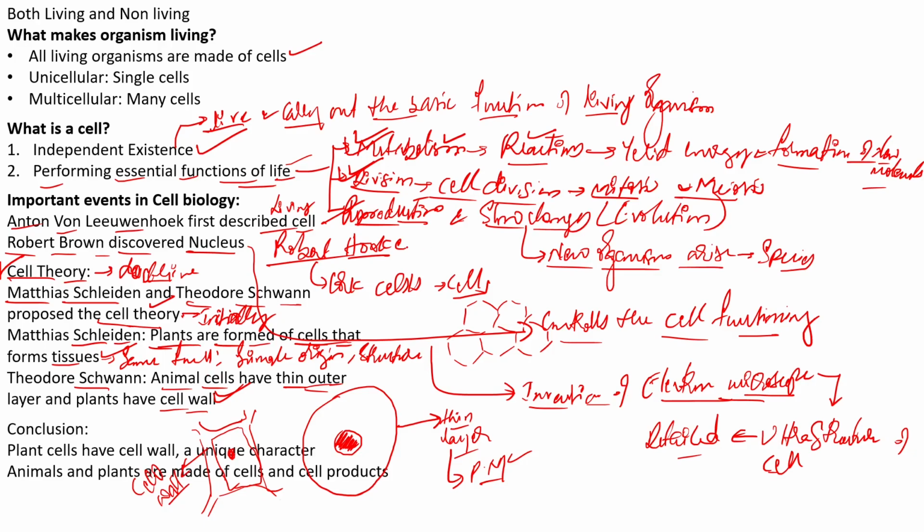Now, what is the conclusion that we can derive here? The conclusion is that plant cells have a cell wall, which is a completely unique character, and this character is mainly found in plant cells.